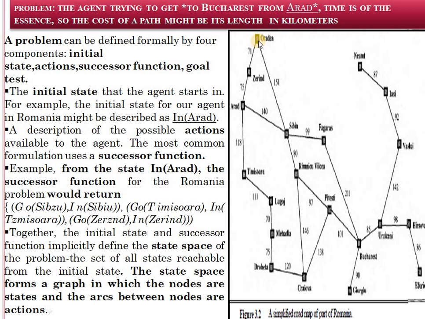Here you can see that from this location to this location we have 151 kilometers. Each edge has its cost. This cost is nothing but the distance in kilometers. Okay. Our goal is what? To reach Bucharest from Arad.